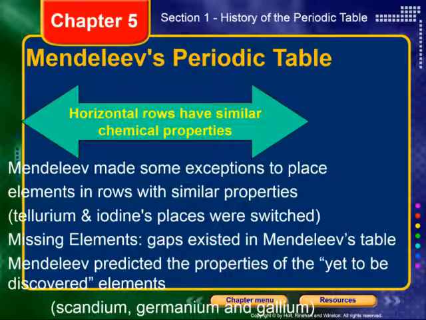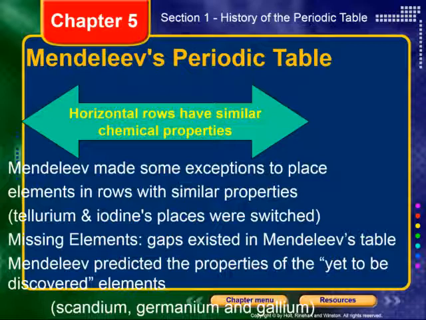There were a couple exceptions, things that didn't quite work. Elements like tellurium and iodine were switched on his periodic table, because if you actually look at tellurium and iodine on the periodic table, they're going to be down and to the right, numbers 52 and 53. Now, tellurium is number 52, and iodine is number 53, but tellurium has a larger average atomic mass than iodine, about 127.6 compared to 126.9. And so because Mendeleev was arranging his periodic table in terms of increasing atomic mass, he actually listed iodine before tellurium.